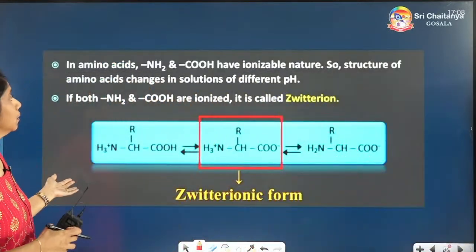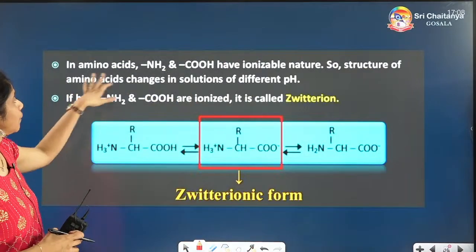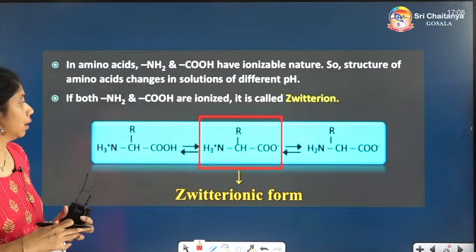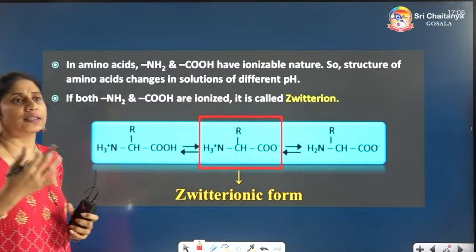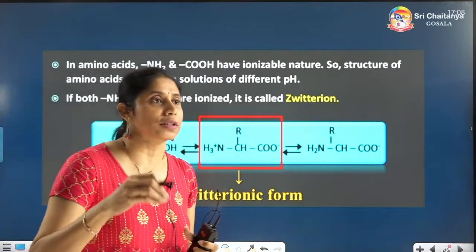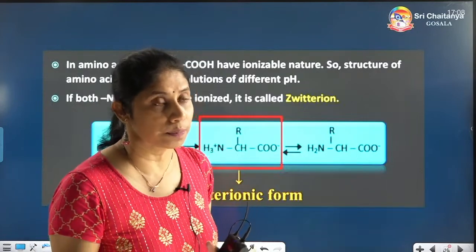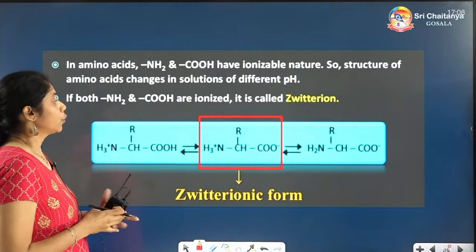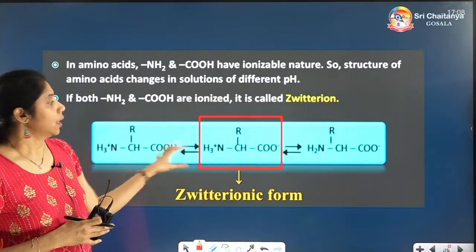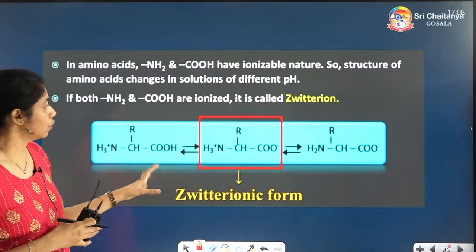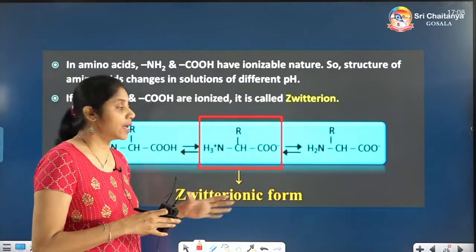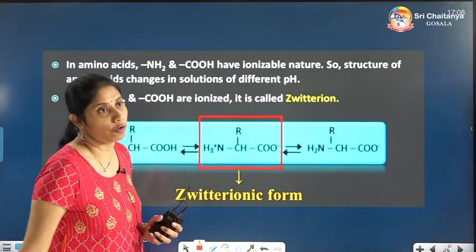Now let us see here. In the amino acids, the left side has an amino group and the right side has a COOH group. In different solutions, acidic solutions and basic solutions, if you keep the amino acids, essential are 10, non-essential are 10, if you keep any amino acid in the acidic solution or basic solution, you will be getting the ionic form. The basic ionic form you will be getting will be the Zwitter ionic form.